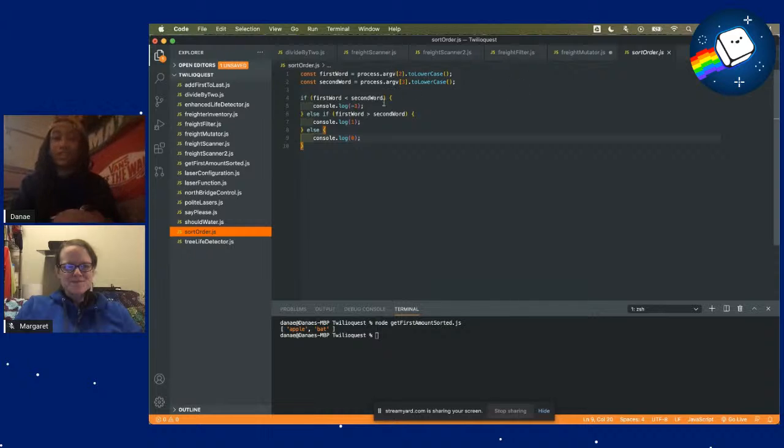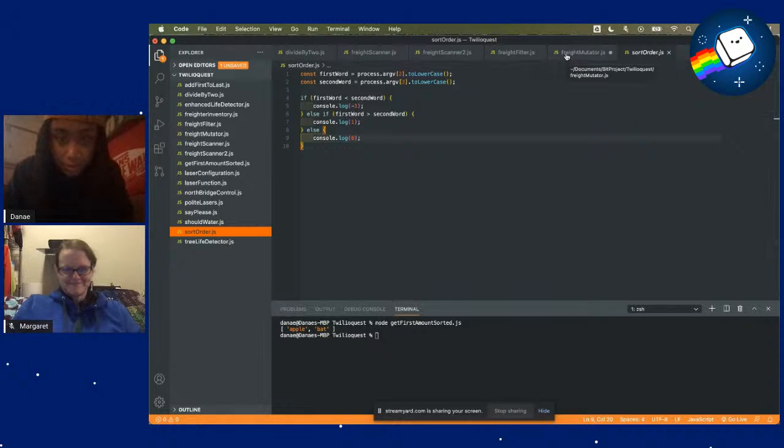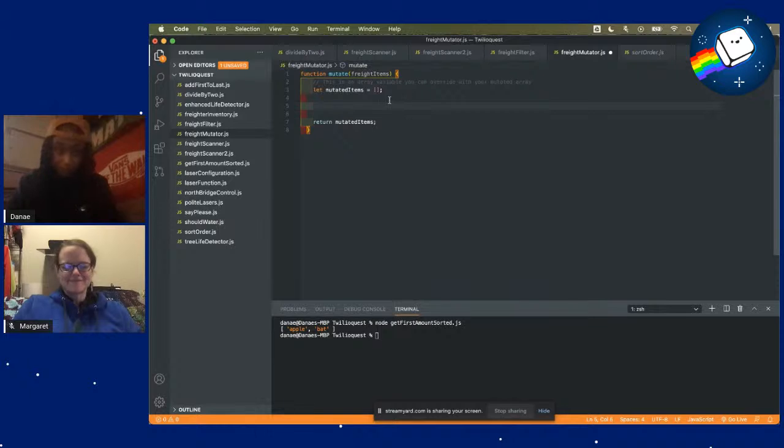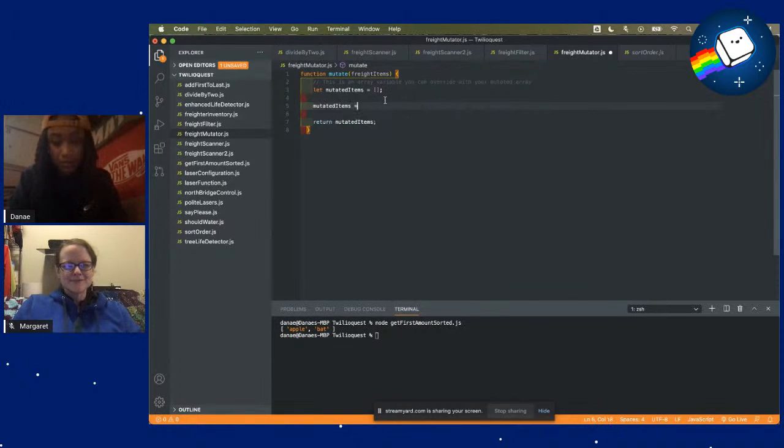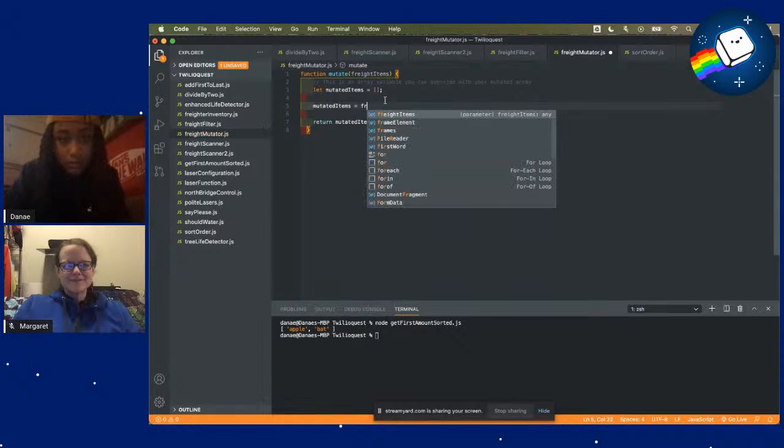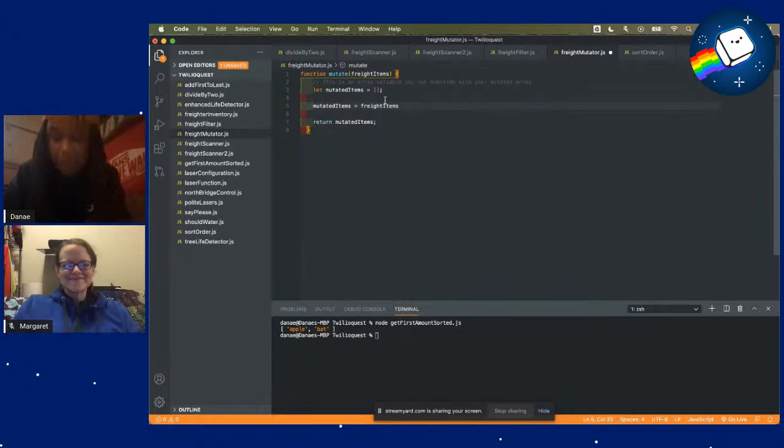Oh, so here it is. Okay, that was lucky. So in the sort order one, I believe this was last week, we used toLowerCase to compare two strings without worrying about the case of it. So we'll do something similar today. We'll use toUpperCase. So we'll take our mutated items and set that equal to our write items, and we use map.